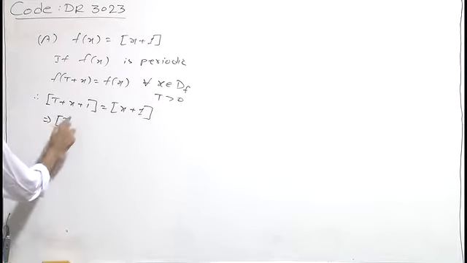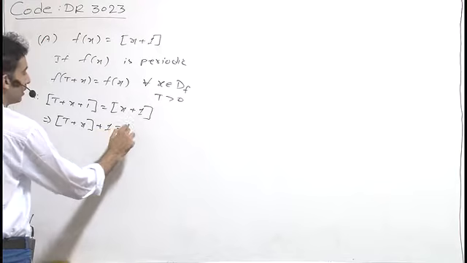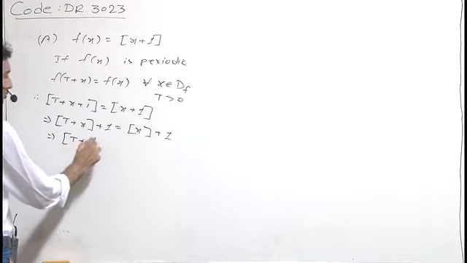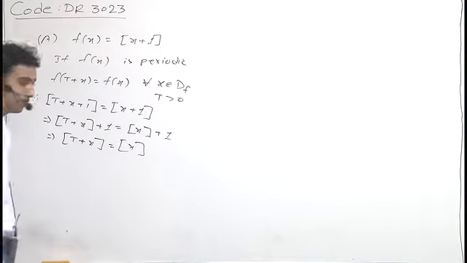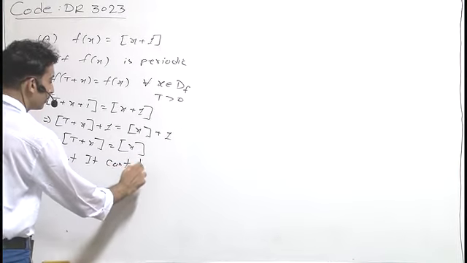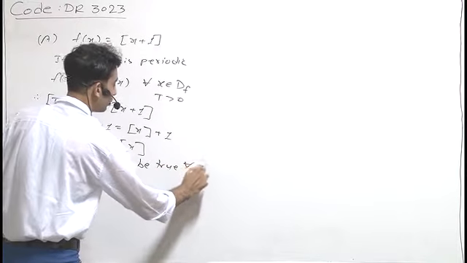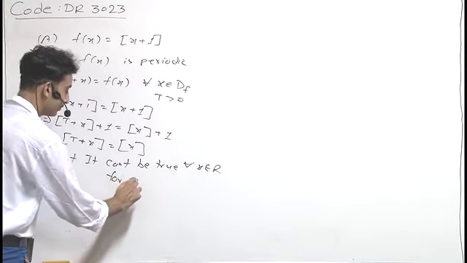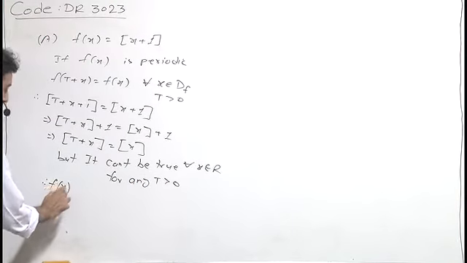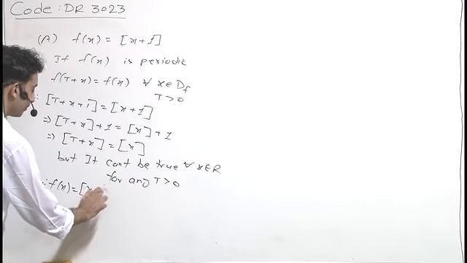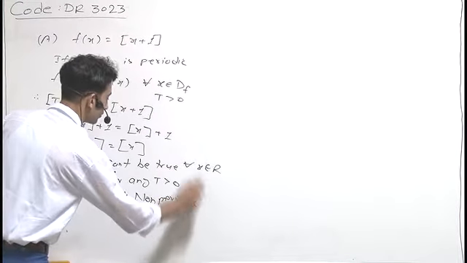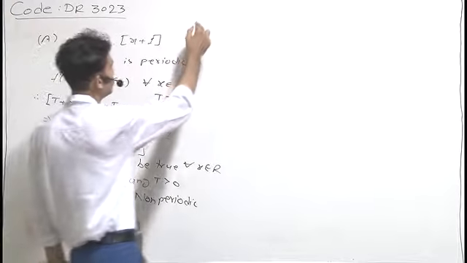It means [t + x] + 1 = [x] + 1. It means [t + x] must be equal to [x]. But it can't be true for all x belonging to real numbers for any positive value of t. So therefore f(x) = [x] + 1 is non-periodic. Now we'll go for option B.